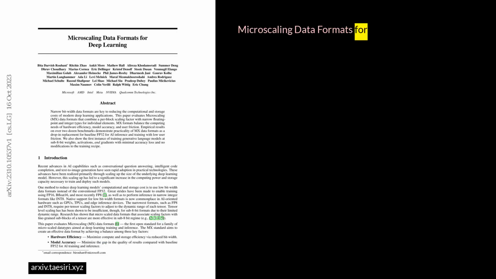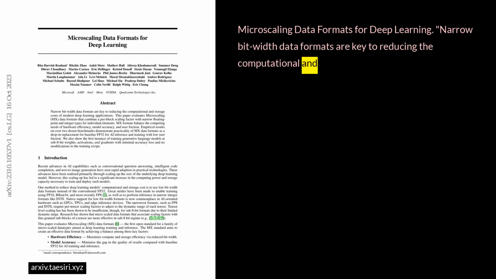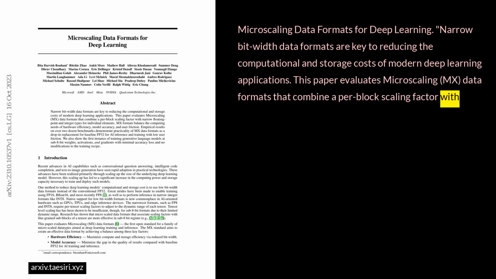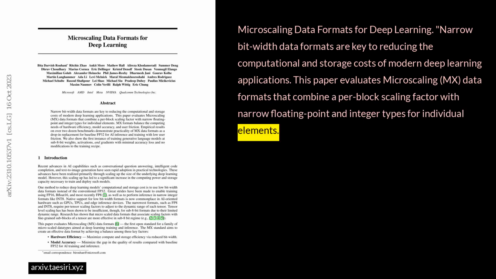Microscaling data formats for deep learning. Narrow bit-width data formats are key to reducing the computational and storage costs of modern deep learning applications. This paper evaluates microscaling, MX data formats that combine a per-block scaling factor with narrow floating point and integer types for individual elements.